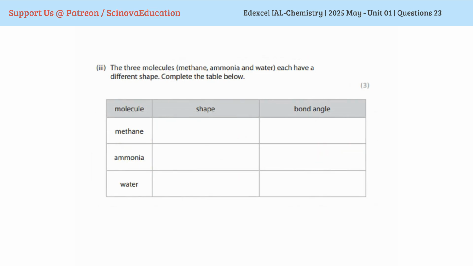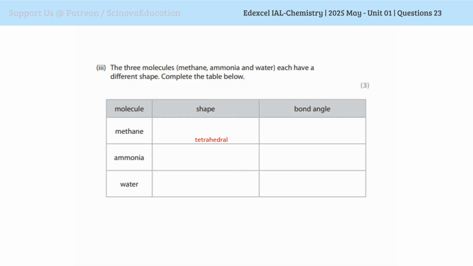The three molecules, methane, ammonia and water, each have a different shape. Complete the table below with the shape and the bond angle. Even though the shapes are different, they have the same number of electron pairs around them. Because of that, you get different bond angles.